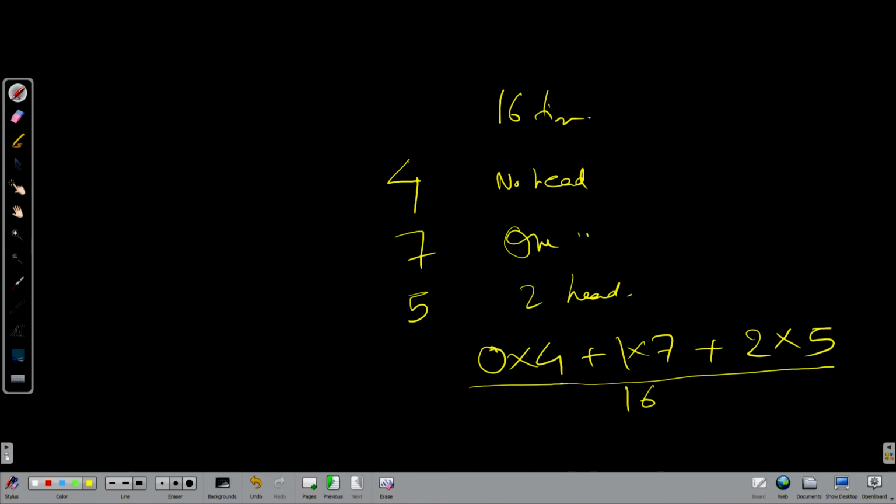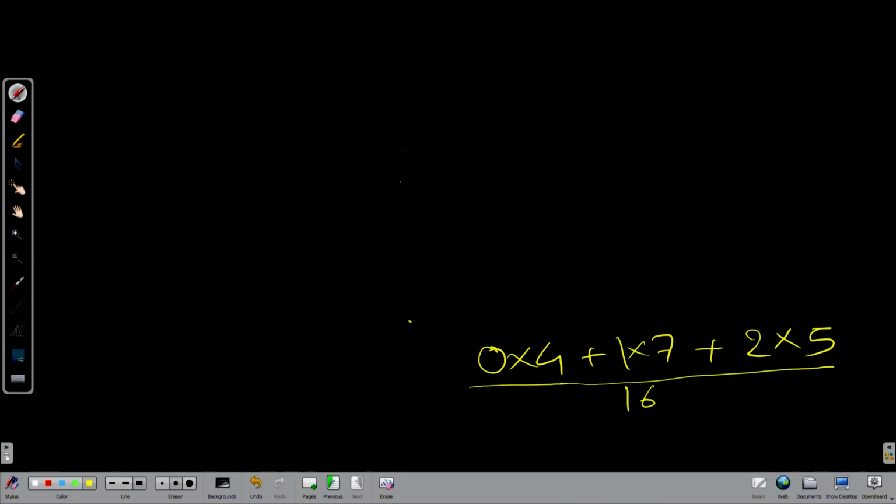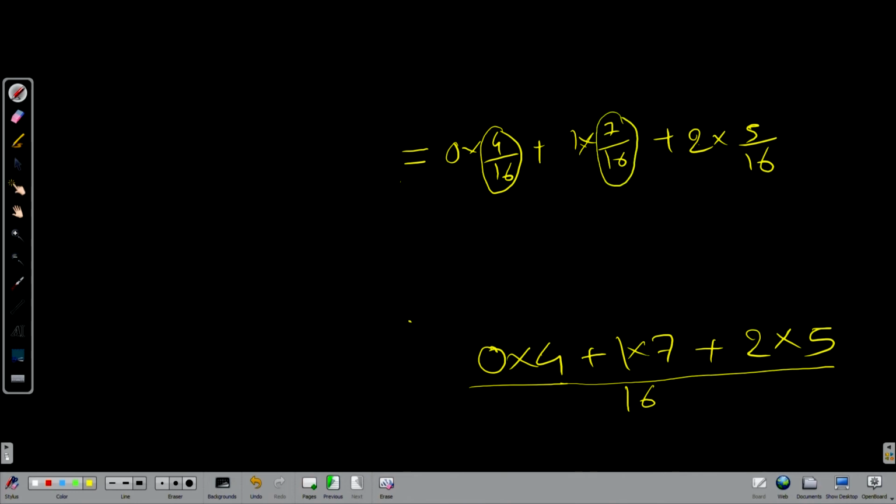This I can write as 0 into 4 by 16 plus 1 into 7 by 16 plus 2 into 5 by 16. Out of 16 I got 4 times 0 head, 7 times 1 head, and 5 times 2 heads.